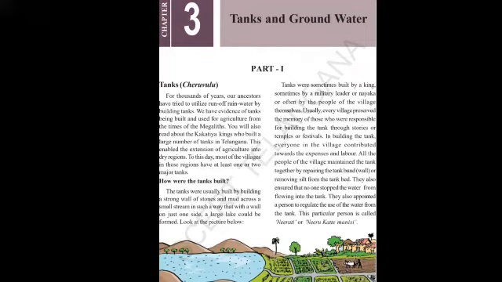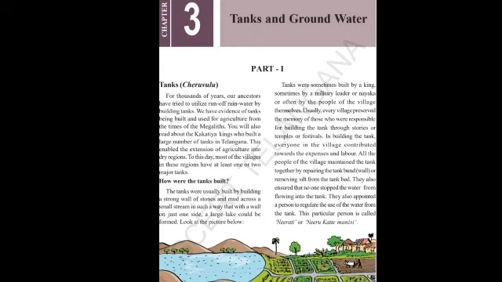Now you can underline the first line. The tanks were usually built by building a strong wall of stones and mud across a small stream in such a way that with a wall on just one side a large lake could be formed. Meaning what? How they used to build the tank. See, the stream water flows, isn't it? So what they used to do was build a wall of stone across a stream. So with that wall, it looks like a lake, a tank.